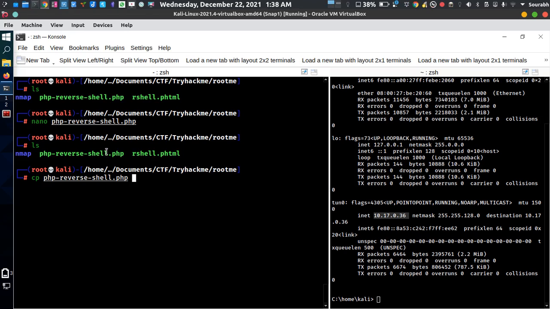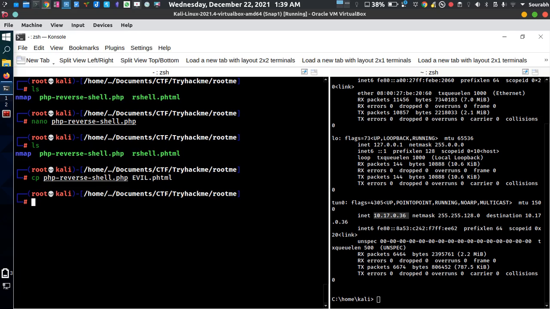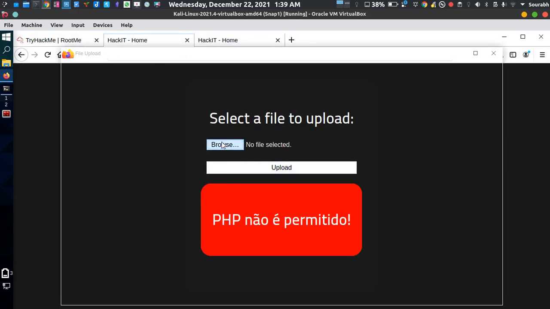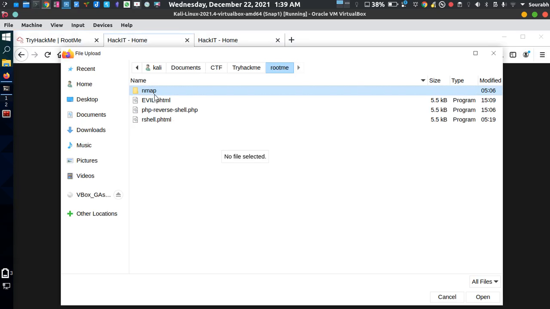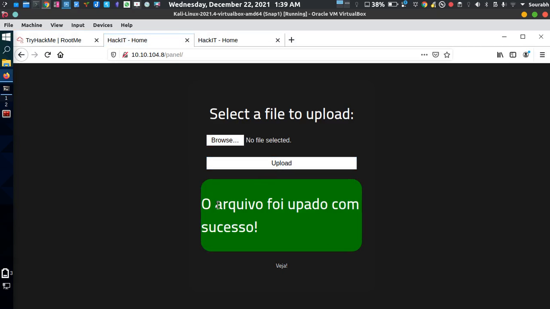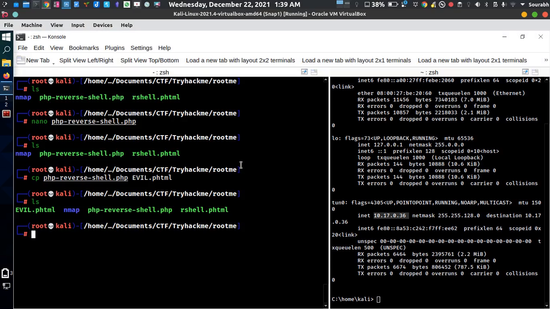So for renaming the file, I just type evil, then phtml, hit enter and type ls. As you can see, there's an evil.phtml file also. We need to browse that particular file, open it and click OK. So as you can see, we can upload this thing. Okay, so the uploading part is done.